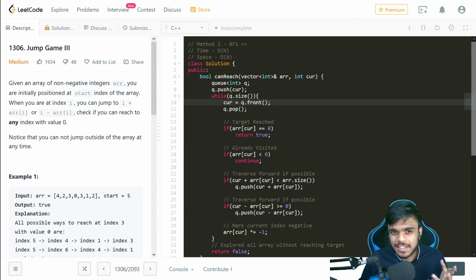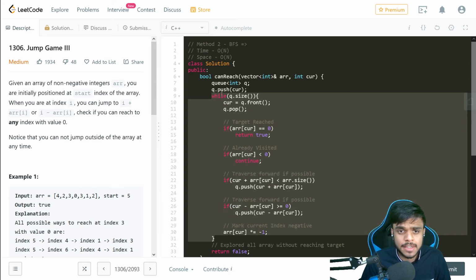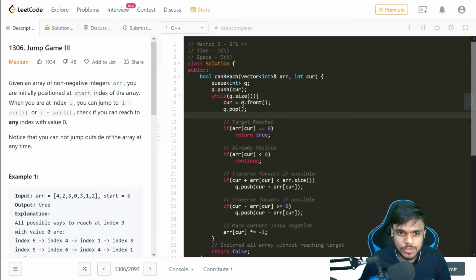This is the basic standard BFS. That is, we are taking a queue and pushing the current element. So this would be the only element at the start, and we'll be iterating till we have anything to manipulate or traverse in the queue. Okay, so we'll just take the front and we'll just remove that element and start doing our manipulations.